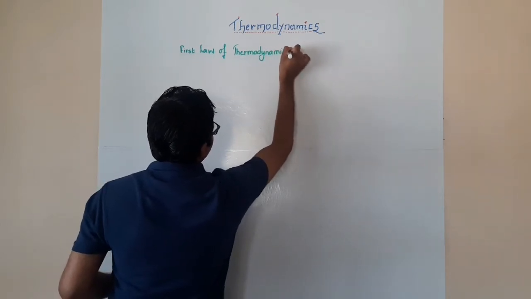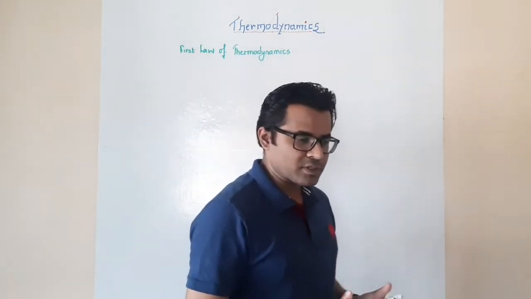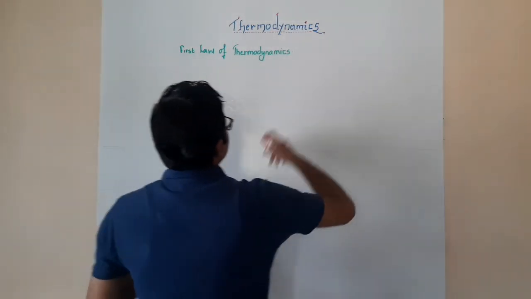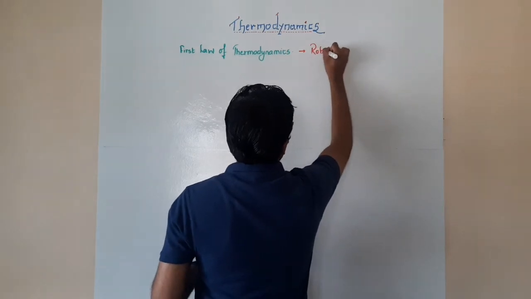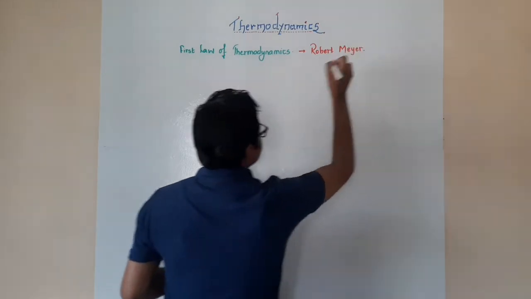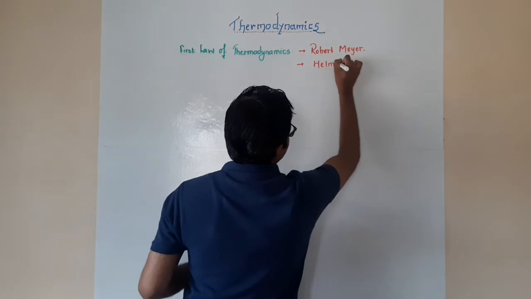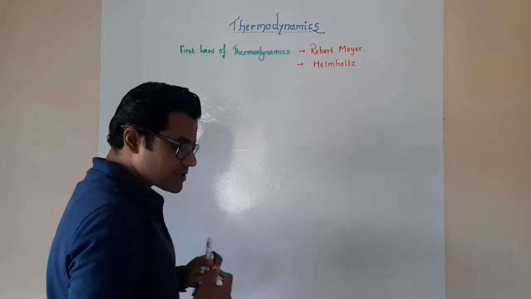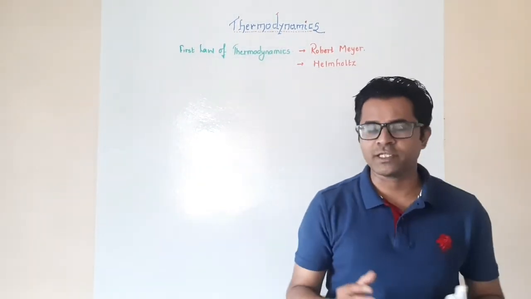Now, this first law of thermodynamics was proposed by two scientists, namely Robert Mayer and Helmholtz. So these were the two scientists who collectively put forth their statements on the first law of thermodynamics.